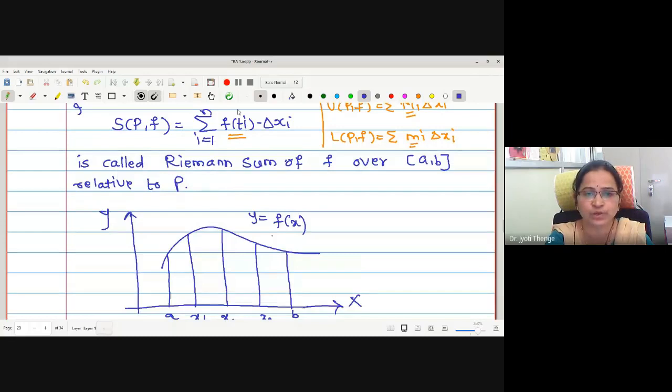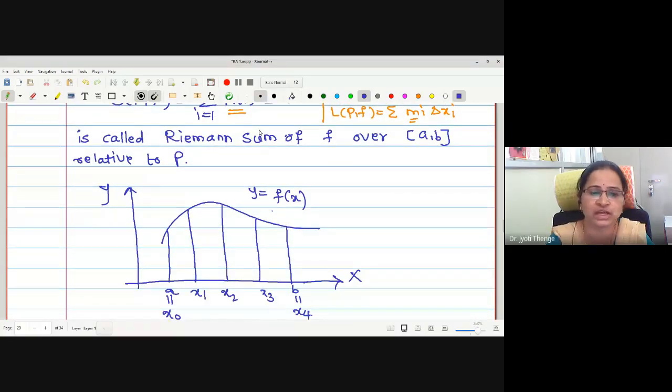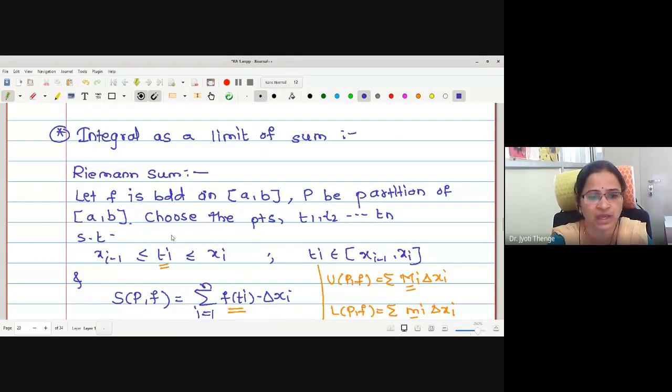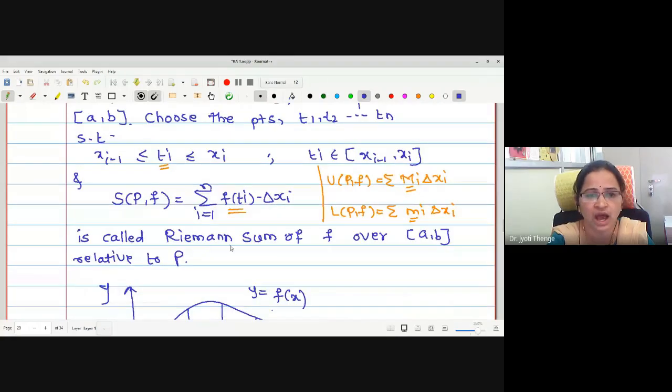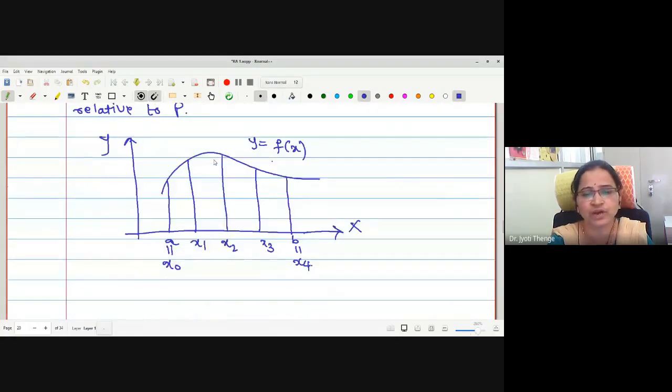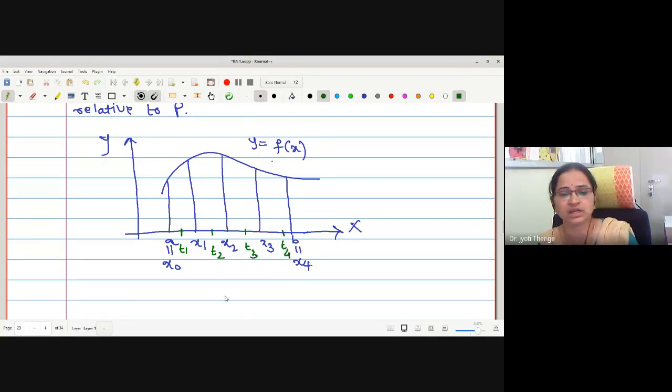f of ti we want to select. Now what is ti? ti is an arbitrary point of the ith subinterval. Therefore, for every subinterval, let us mark the points ti. For the first interval, let me mark this point as t1. Let this be t2, let this be t3. Not necessarily a midpoint. It may be any point of the given interval. These are the points I have marked out.